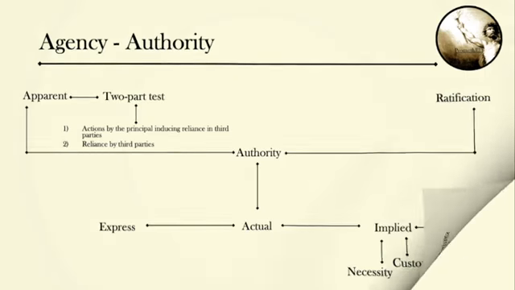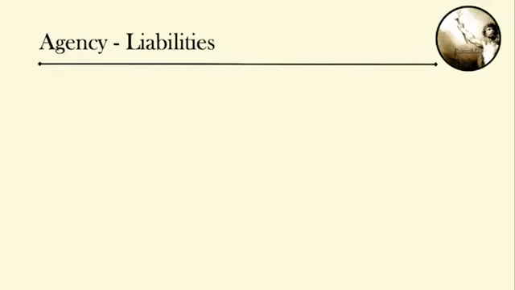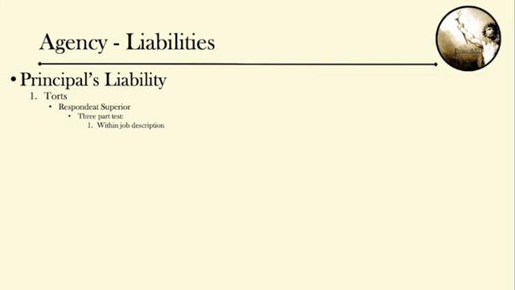Now let's move on to liabilities. We will discuss the liabilities of the principal first. So liabilities can arise out of torts. We need to apply the doctrine of respondeat superior, where the principal will be held responsible for the agent's torts if we have the following elements. Number one, the tort was within the job description, the tort was on the job, and the conduct was intended for the principal's benefit. If we have these three elements, then the principal will be liable for torts committed by the agent.